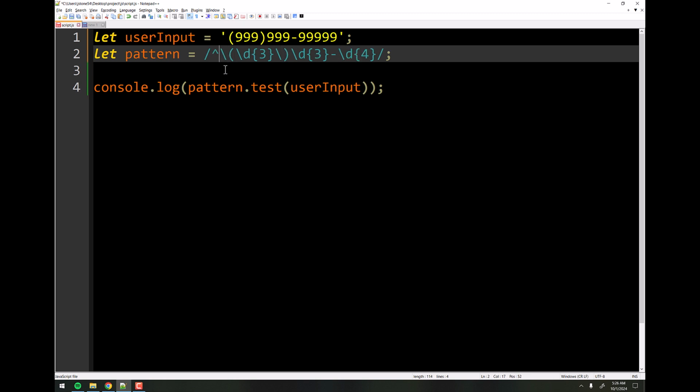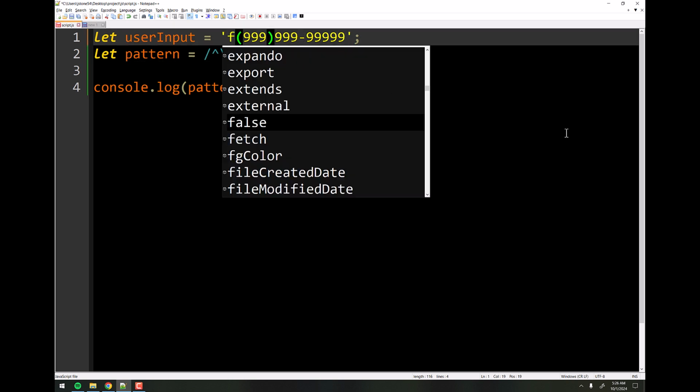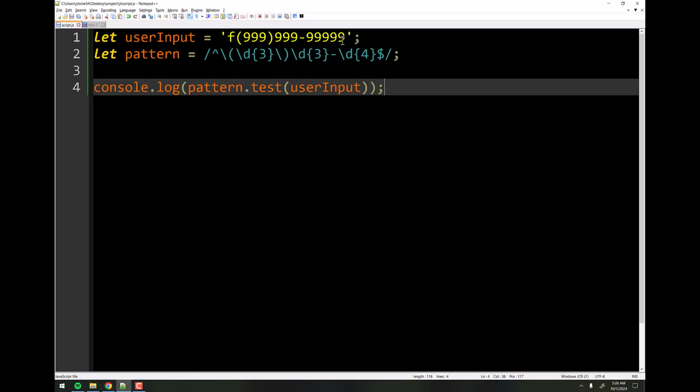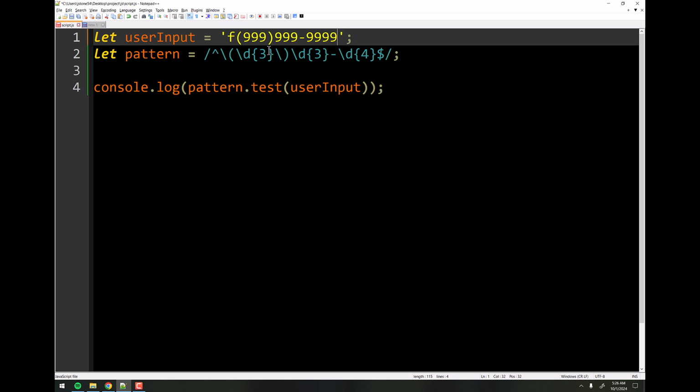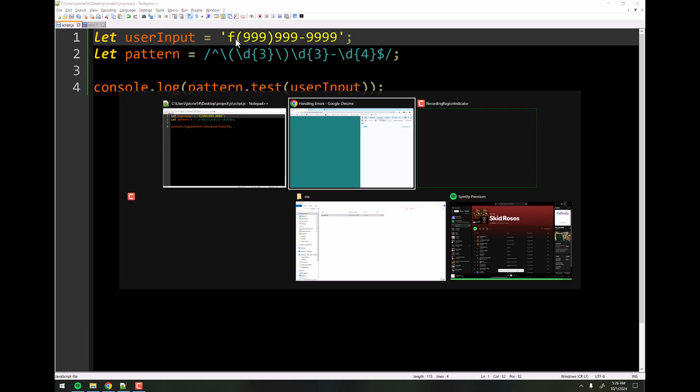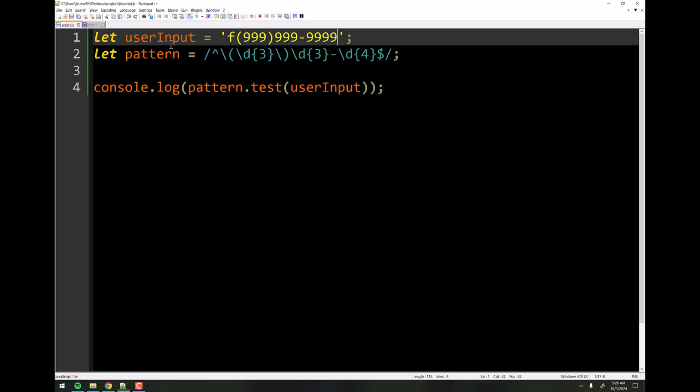That's the starting of the line. And then at the end here, we do an end of the line, which is the $ sign. So now, if I put that G back there or whatever, another letter, refresh it, we should get a false now. And we do, we get a false, okay? And then if I remove that and leave that F there, it's still going to be false. But if I remove that, now it is exactly the pattern we're expecting.